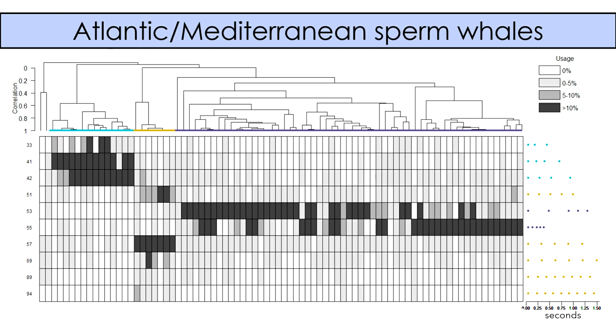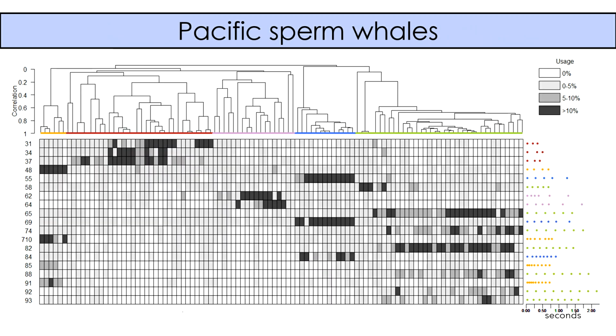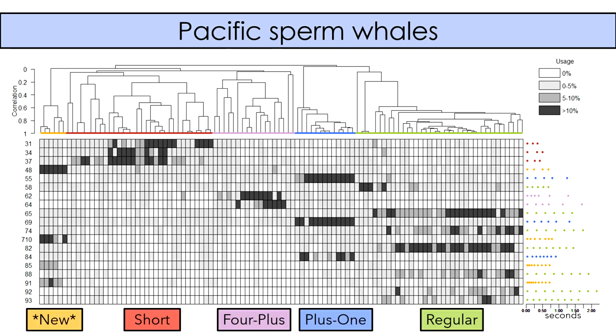And what we found for this data set was that across parameter trials, we got the same 3 divisions, which actually correspond to 3 known sperm whale subpopulations in this data set, the Mediterranean clan and 2 Eastern Caribbean clans. We did the same analysis for Pacific sperm whales, and we found evidence of 5 identity clades in this tree, 4 of which correspond to previously known cultural subgroups called the short, 4+, +1, and regular clans, but also a 5th clan, which hadn't been documented before.